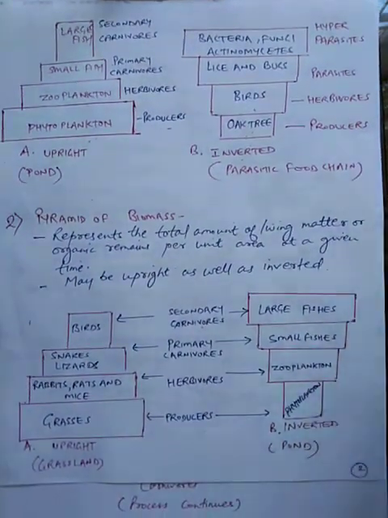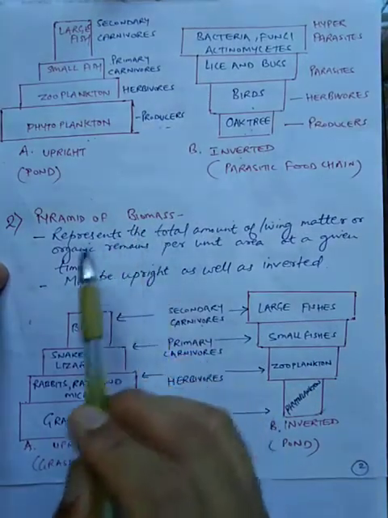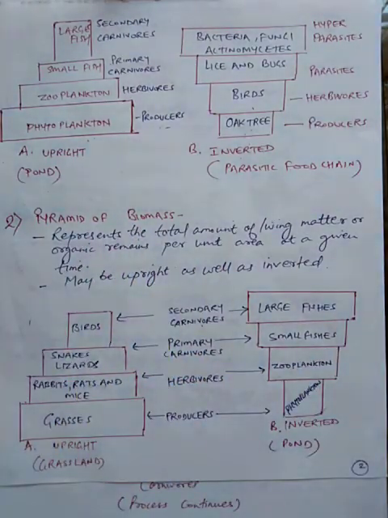The second type is the pyramid of biomass. Pyramid of biomass is also a graphical representation of the living matter or organic remains present at a given trophic level per unit area.